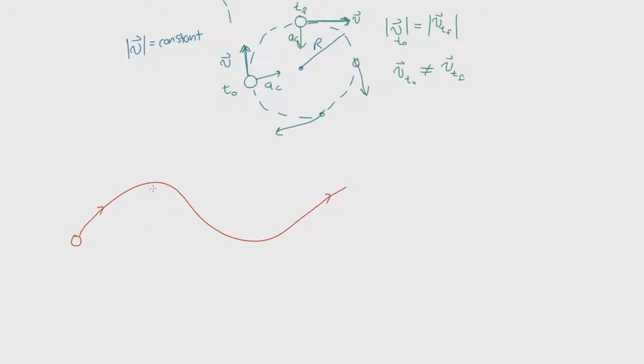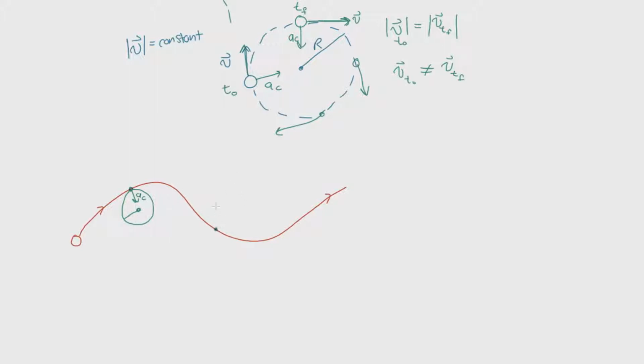To do that, we can imagine that at each given point along the path, we can draw a tangent circle to the path. At that given moment, it will be defined by this radius of curvature, and the centripetal acceleration at that point will depend on that radius of curvature. You can see that this circle changes over time.